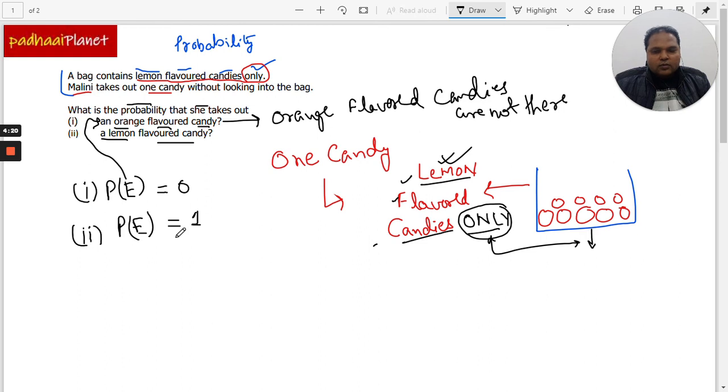So these are the answers, and I hope you could understand. Keep watching these videos. I am coming up very soon with the rest of the exercise. Every question of CBSE and NCERT is going to get solved here.